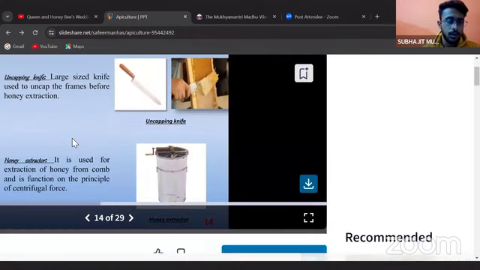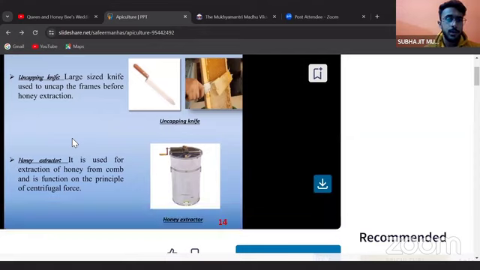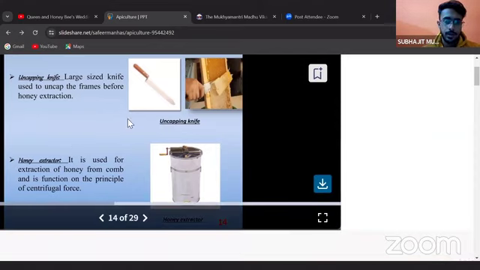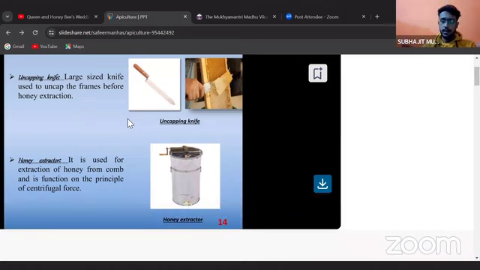And here is another one, the uncapping knife. A large size knife used to uncap the frames for honey extraction. So there is a rectangular wooden frame, and to uplift that, we need one uncapping knife. So we need to put that uncapping knife here, and we need to leave that. And after that, whatever the wax or whatever the frames are, we need to scrape the whole thing by the use of a scraping knife or uncapping knife.